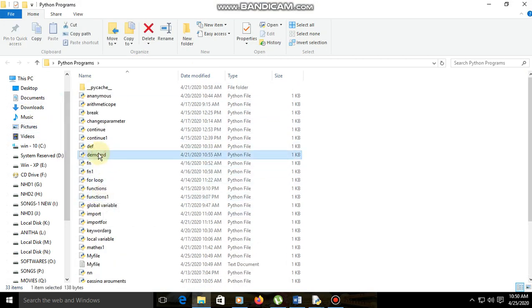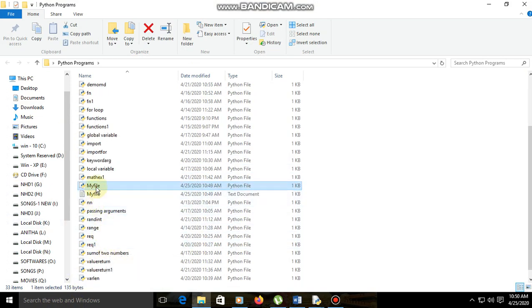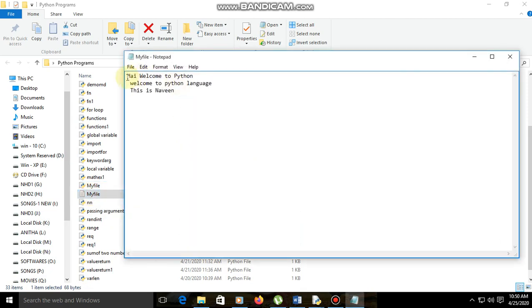So in this my file, this is our program and this is a text file. See the output now. Hi, welcome to Python. Welcome to Python language. This is Navin. So this is the output which we wrote inside the program.